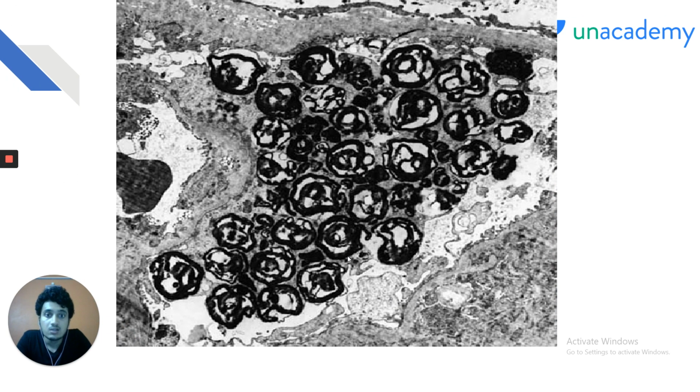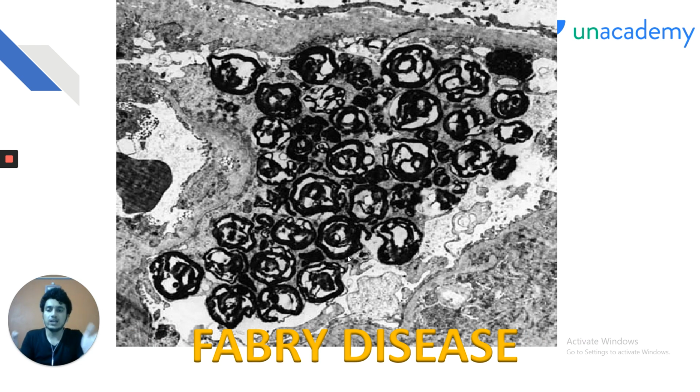And again, looking at these friends, what can you see? These are concentric spirals accumulating in various tissues of the body. So, the diagnosis has to be Fabry's disease. So again, a young male coming with a history of recurrent attacks of syncope and angiokeratomas of the skin, and on biopsy you find concentric whorls. The diagnosis has to be Fabry disease.